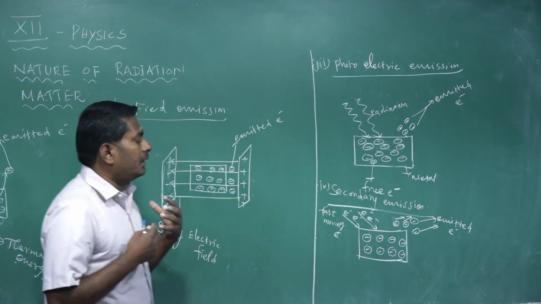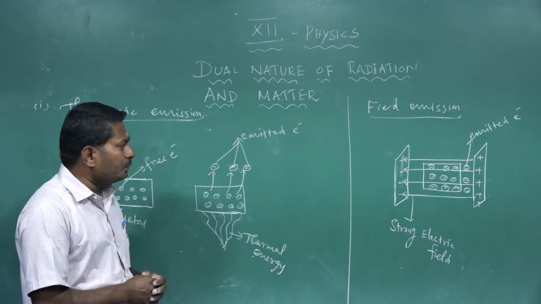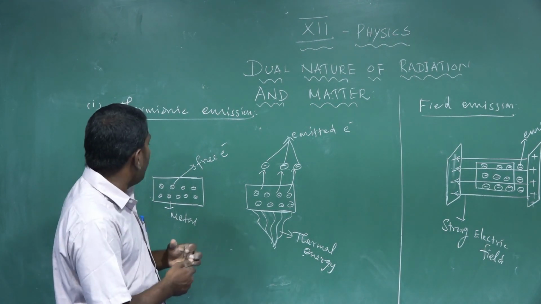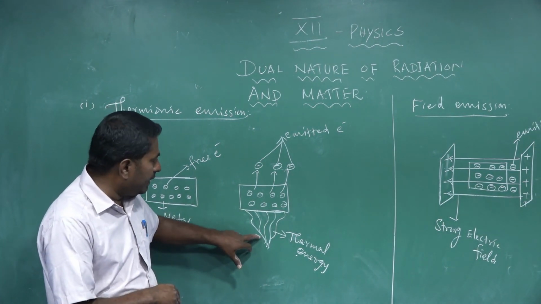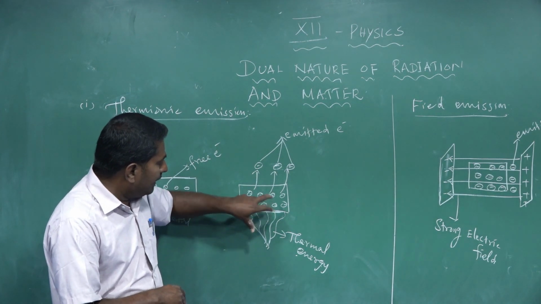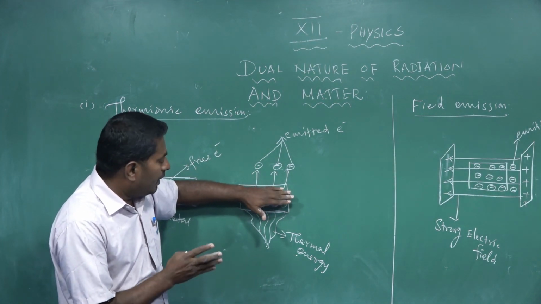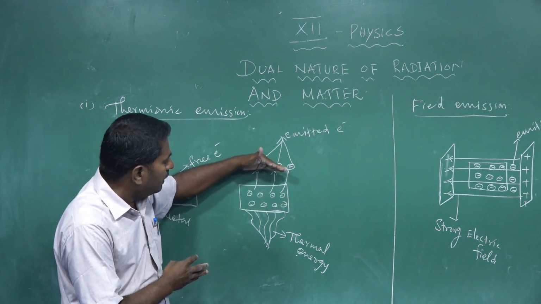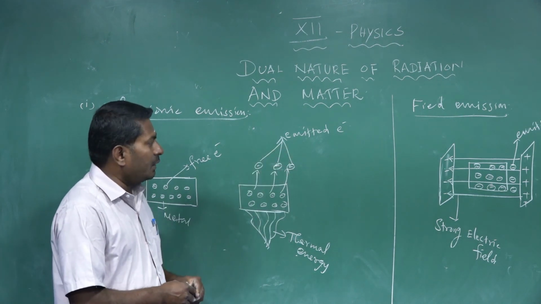There are four types of electron emission from the metallic surface, depending on the energy utilized by the metal. In the first process, the energy utilized by the metal is heat energy. Heat energy is supplied to the metal and transferred to the free electrons. Then the electrons have the ability to cross the surface barrier and leave the surface of the metal. It is one type of electron emission.